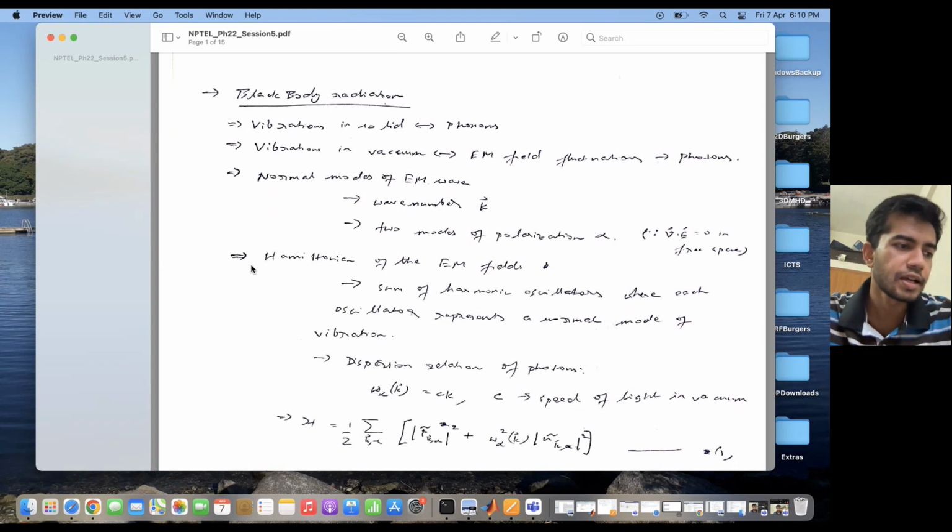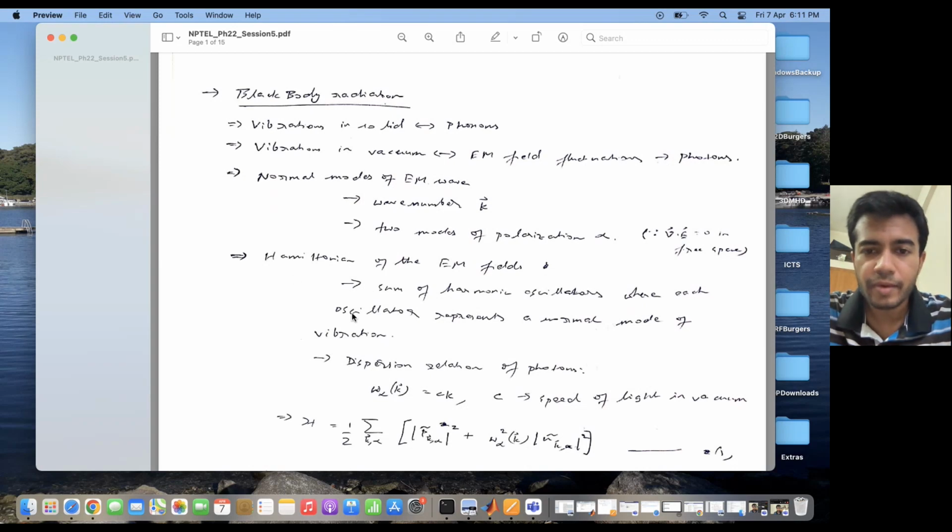One is the kinetic energy and the other is the potential energy. The kinetic energy simply comes from the velocity of the oscillator itself, and the potential energy comes because it is in a trapped harmonic potential, right? It depends upon the coupling constant. If it's a spring, it depends upon the coupling of the spring, and so on. And it can be written in terms of the angular frequency of oscillation, right?